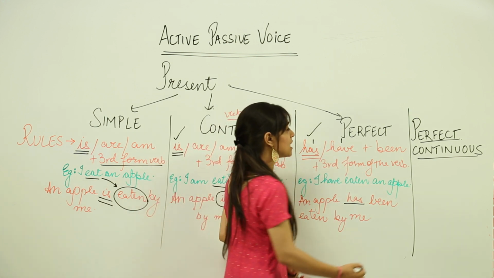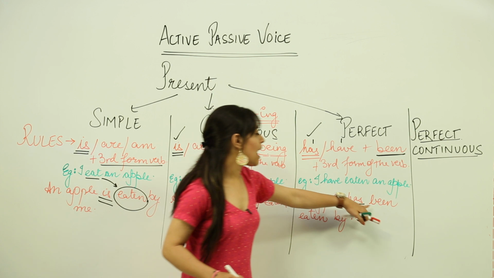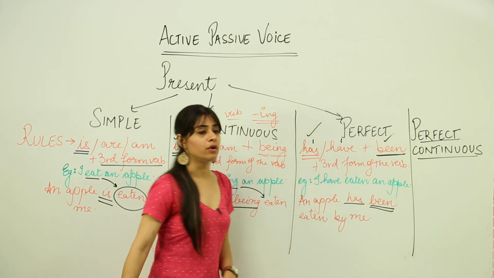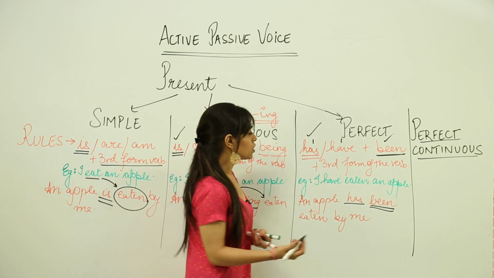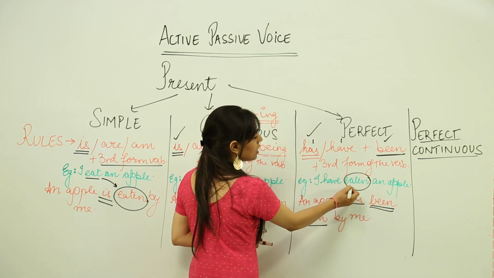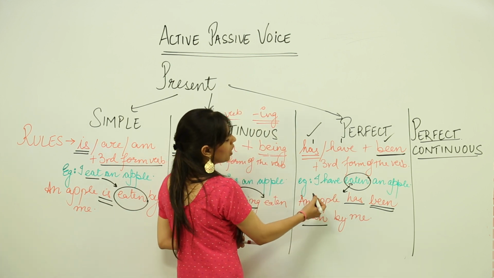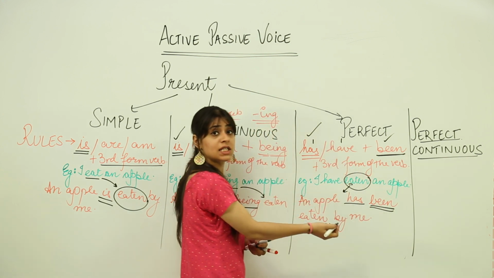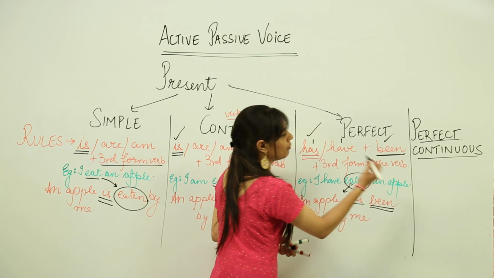The second condition is to have the word been in the sentence. So, an apple has been. The second condition has been fulfilled. And the third condition, as always, is the third form of the verb. So, again from eaten to eaten, this remains the same. So, in active voice, the sentence goes like, I have eaten an apple, and when we convert it into passive voice, it becomes an apple has been eaten by me.